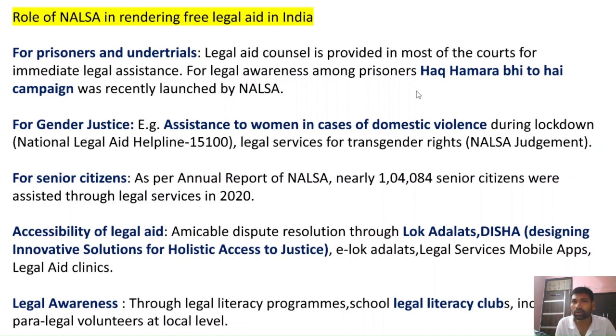For example, for legal awareness among prisoners, Hak Hamara Bhi To Hai. This was a campaign for enhancing the legal awareness among poor prisoners. That was recently launched by the National Legal Services Authority. Secondly, gender justice.